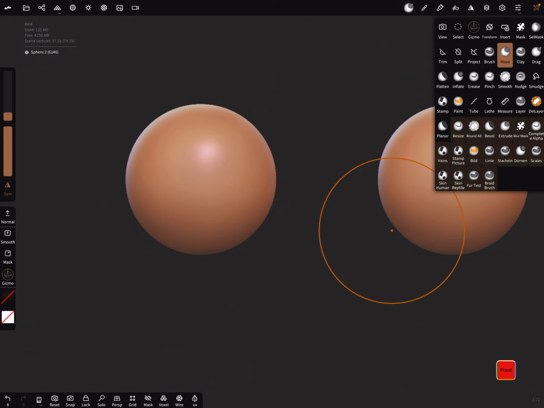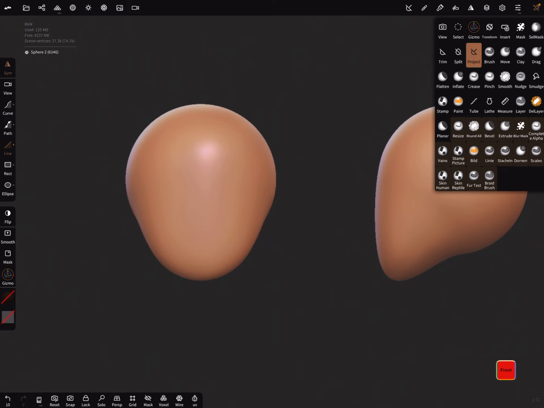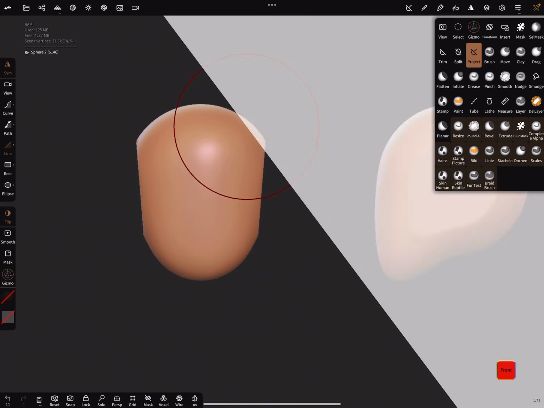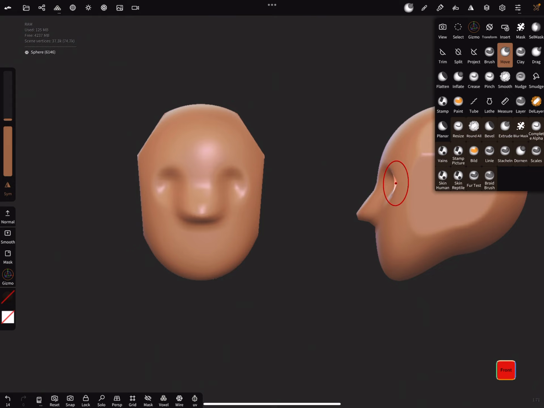You can use the move brush, select the mesh you want, move brush, select the other one, adjust it a little bit, and use the project tool with a line and adjust your head a little bit like you think it's okay, and use the move brush, bring out the nose and the eyes, and you see in the front view, is it correct or not? You can adjust it a little bit here.